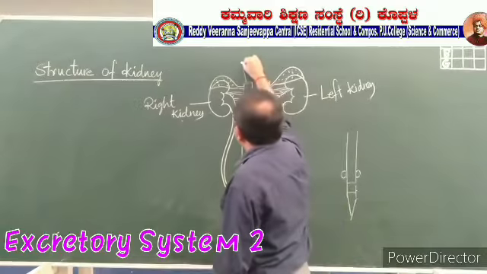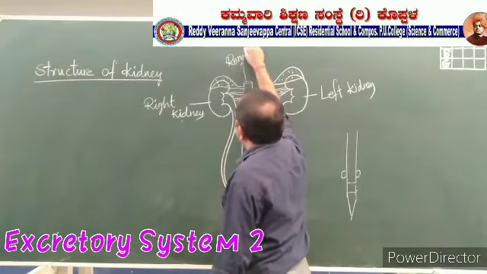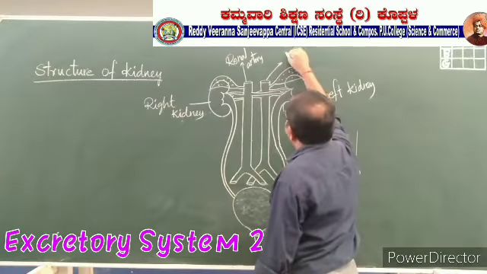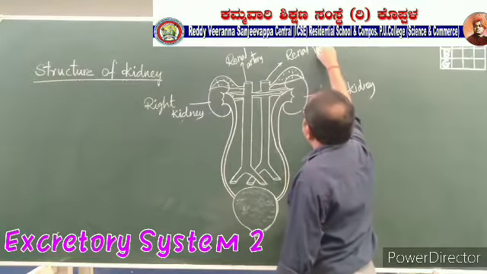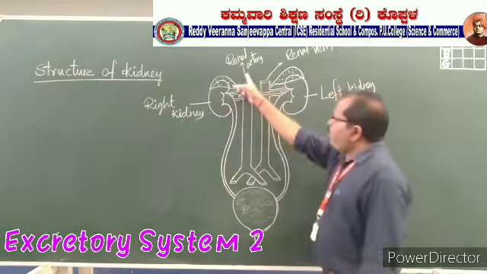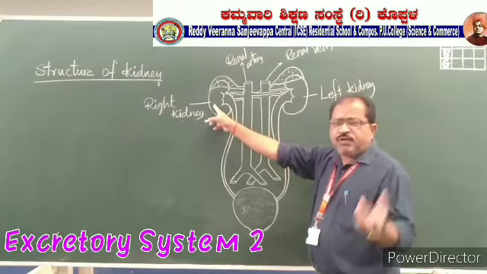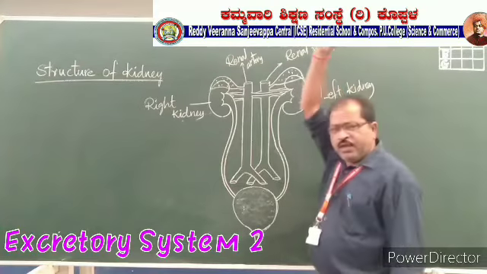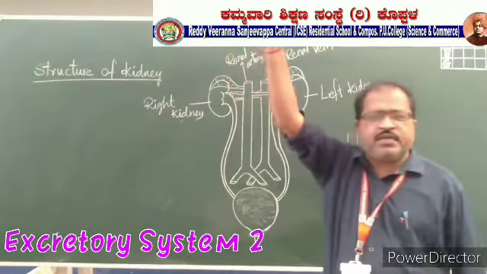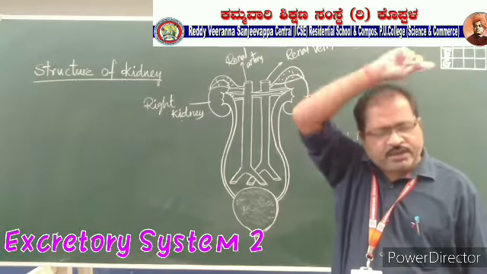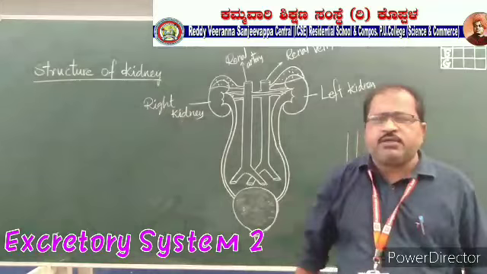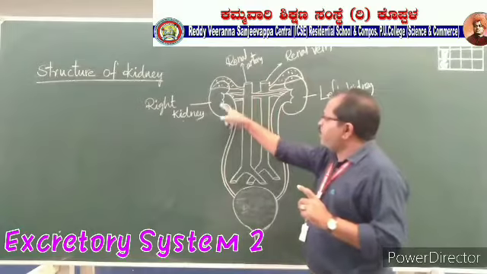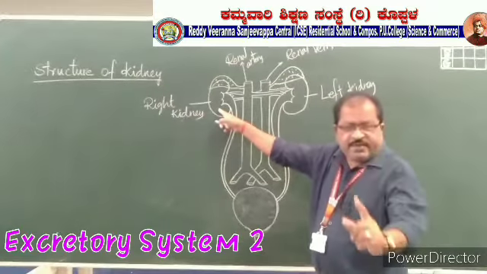One is a renal artery, another one is a renal vein. The renal artery will bring the blood to the kidney. After the filtration, the blood is sent to the renal vein and it takes the blood to the heart. And then it is taken to the liver, lungs, and there it is purified. And again it is brought to the heart and supplied to all the body parts.